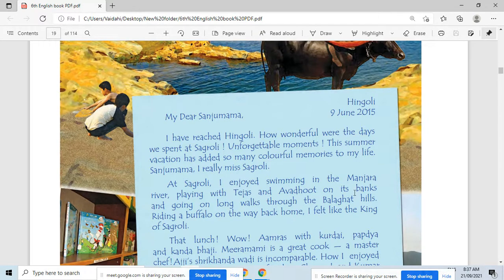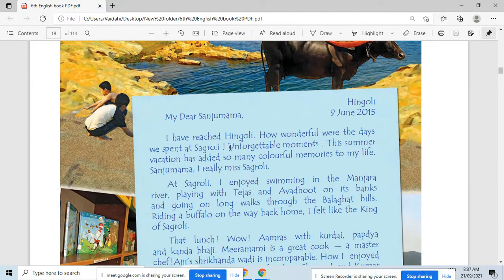Those moments were unforgettable. So look at this word, students, unforgettable. Can you find the smaller hidden words in this word unforgettable? Table, very good. Next one. For, very good. Get, very good. Able, very good. So students, these words are hidden in this word unforgettable here: for, get, table, able. Have you got it? Okay.